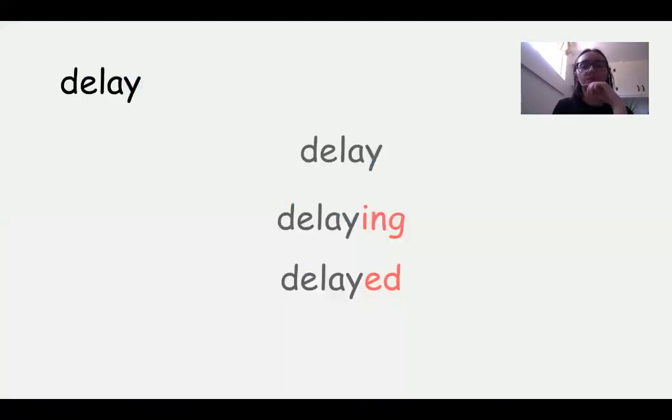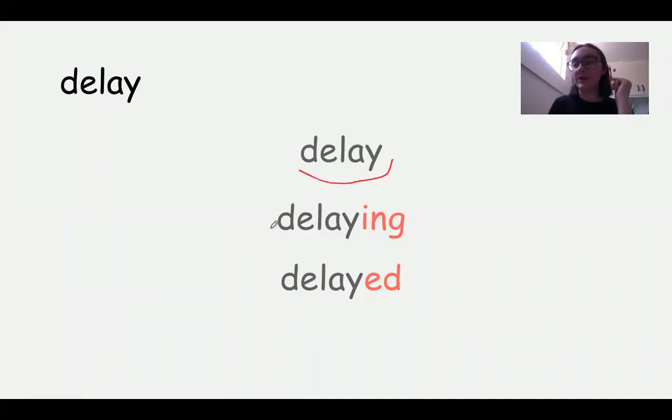So, talking about delays. The word delay can be two things. A delay can be a verb or a noun. So we're going to talk about it as a verb, an action word, something that you do. So when we use the word delay, this is the simple present form, delay.